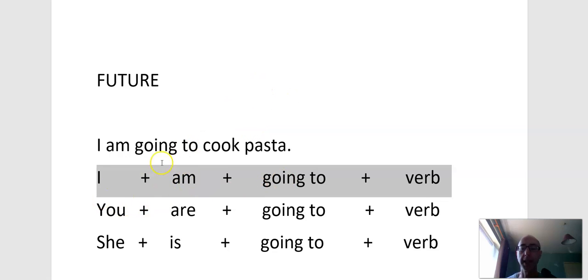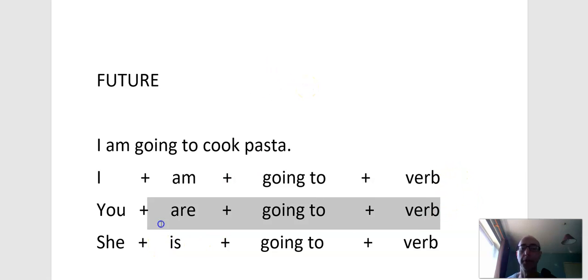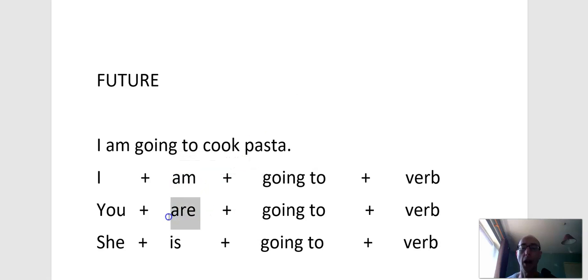So don't forget the I am, you are, she is. I am going to for I. You are going to for you. She is going to for she. And it's the same for he. He is going to. So please don't forget the am, the are, or the is. These are important when we're talking about the future.